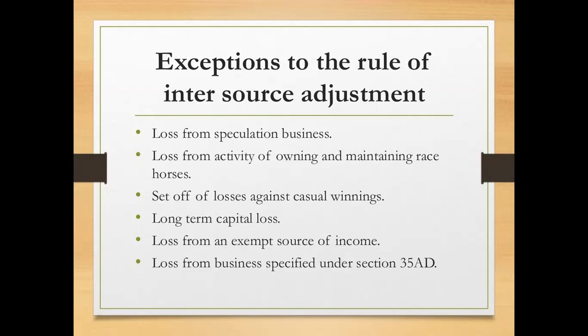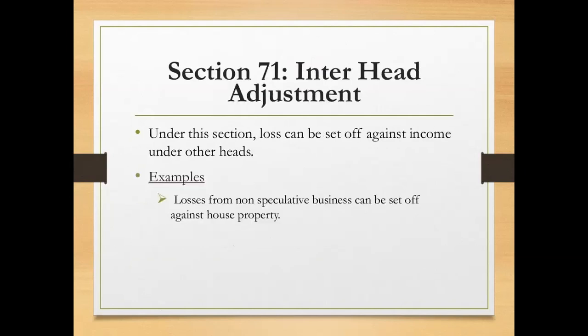So you can observe that they have given the exemptions of the rule of inter-source adjustment or intra-head adjustment. Means these losses cannot be set off within the same head. So that's why it is called as inter-source adjustment or intra-head adjustment. Means they can set off only from the speculation business or owning and maintaining the horse races, not within the same head. Okay.